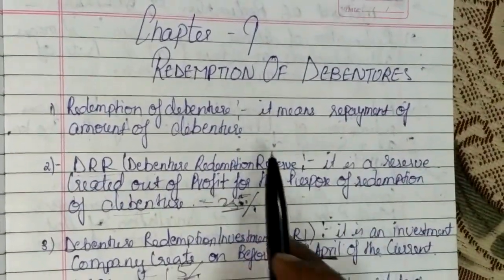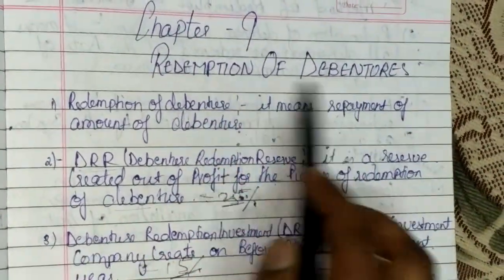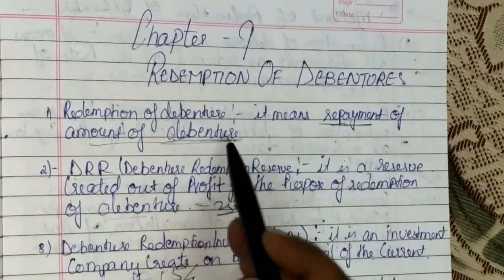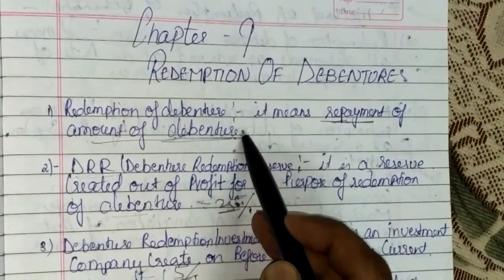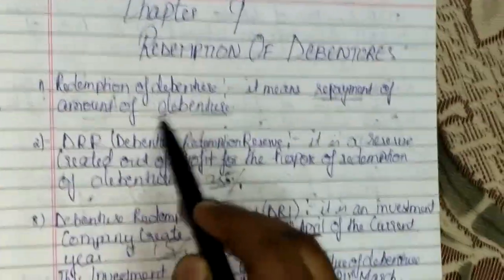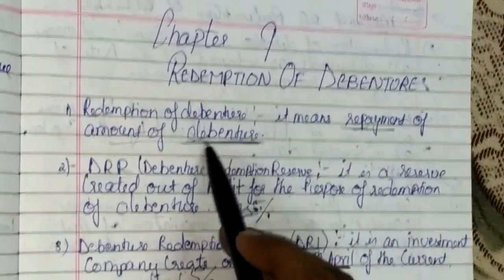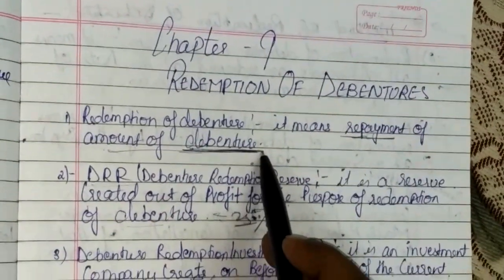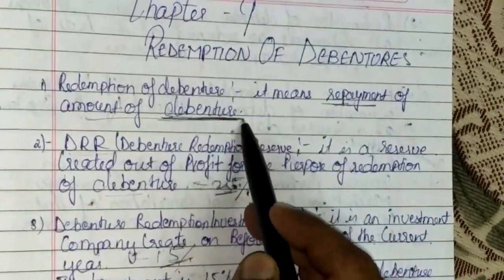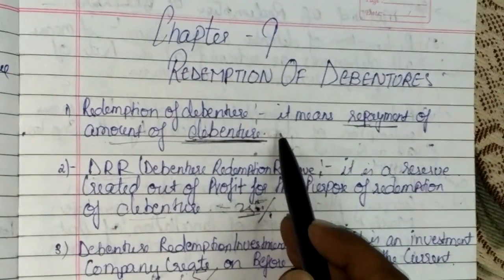Today I will discuss chapter number 5, redemption of debenture. Do you know what we mean by redemption? Redemption means repayment of the amount of debenture. A debenture is a type of loan which is paid by the company after a few years. The maximum duration is 20 years. In any case, within 20 years, the debenture must be paid to the debenture holders. Sometimes, if debentures are irredeemable, there is no need to redeem. Okay, that is very rare.